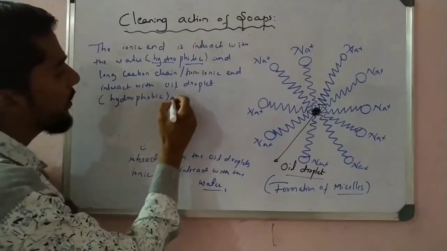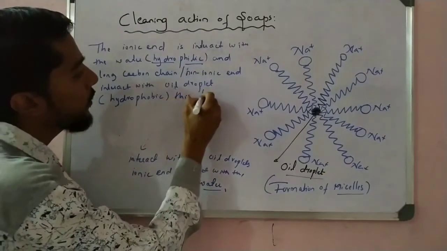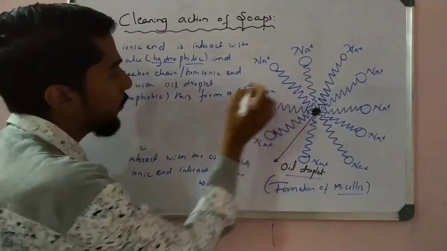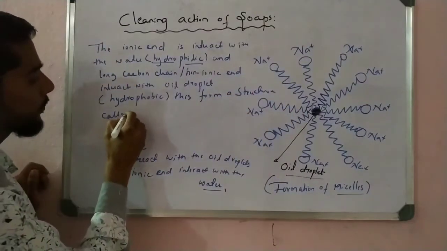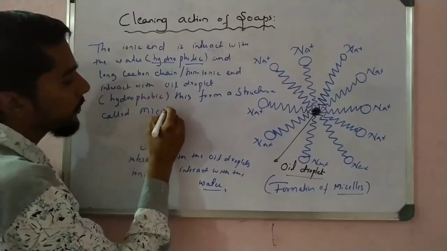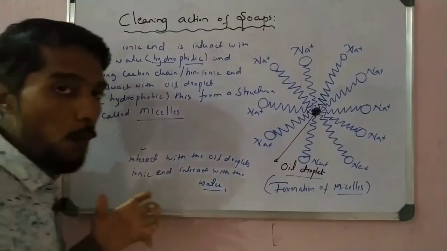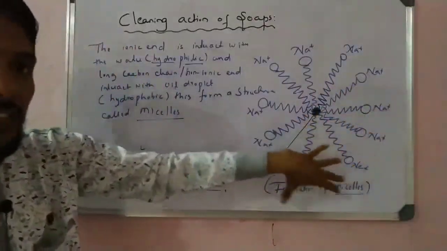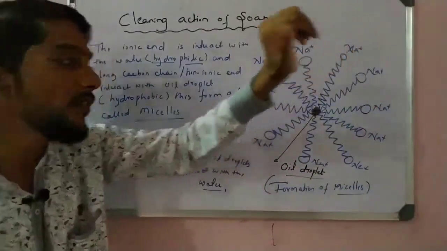This is called, okay, this forms a structure called micelle, okay, structure called micelle. That is very important. What is a micelle structure? So micelle structure is nothing but this is a micelle structure diagram. So the definition of micelle structure is very simple, okay.